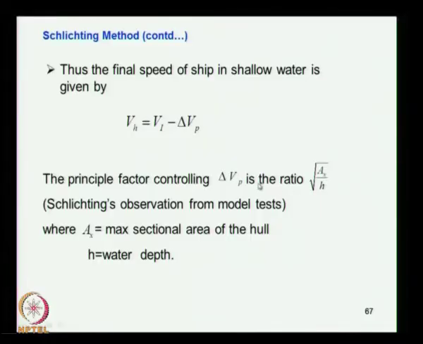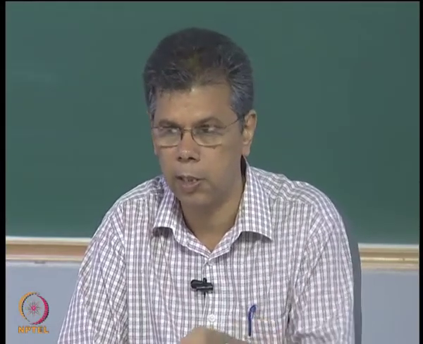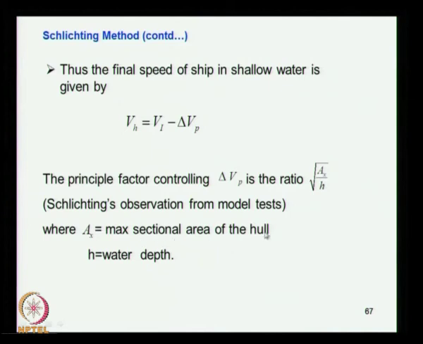So what you have to look at depends on the constriction, that is, Ax is the midship area of the ship and H is the water depth. This factor considers the size of the ship and the water depth, which matter in determining the constriction, then the flow velocity and the increase in resistance. So Ax is the maximum section area of the hull and H is the water depth.